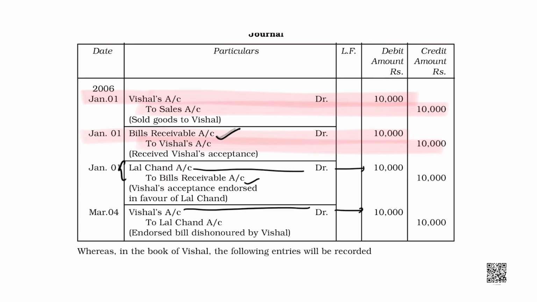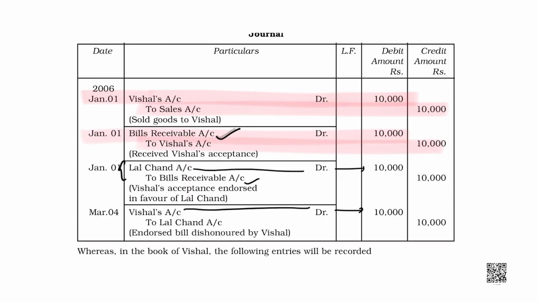See, we have to receive money from Vishal, the bill is dishonored, so Vishal would be debited and Lal Chand got the bill and the bill got dishonored. So, Lal Chand would become my liability again.